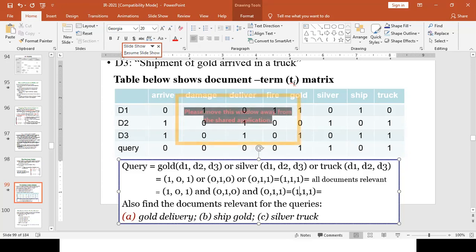As a result, this document is considered irrelevant. What about silver? Silver doesn't exist in document 1, so again, irrelevant. What about D3?